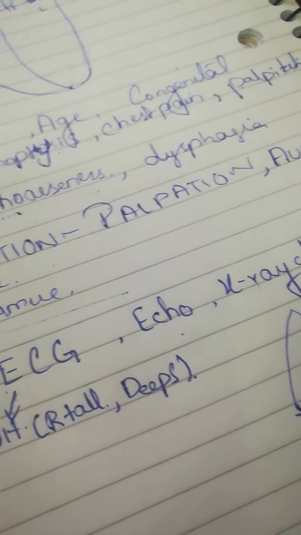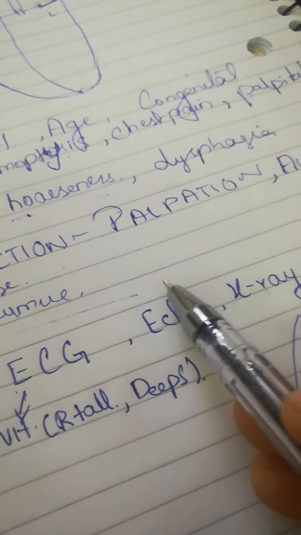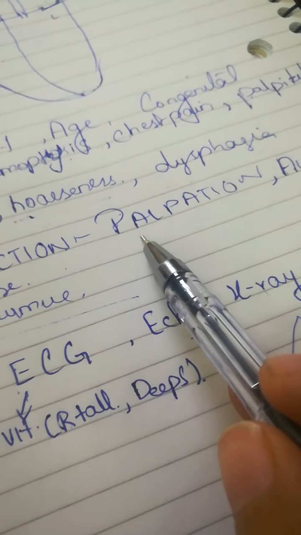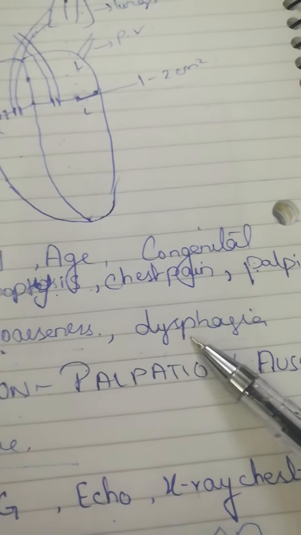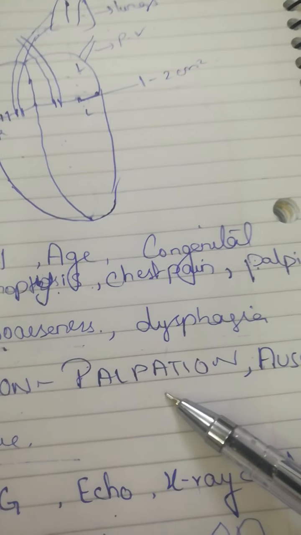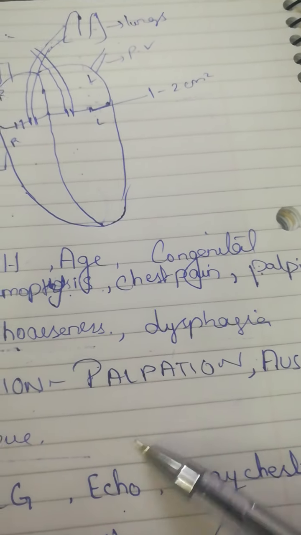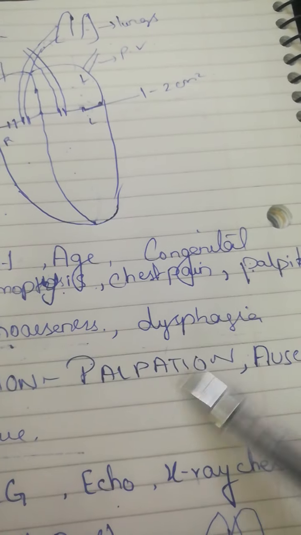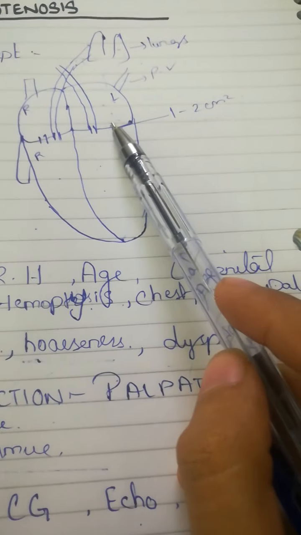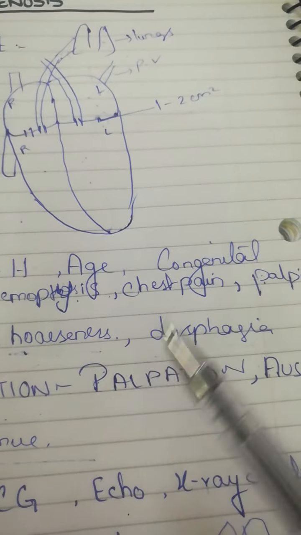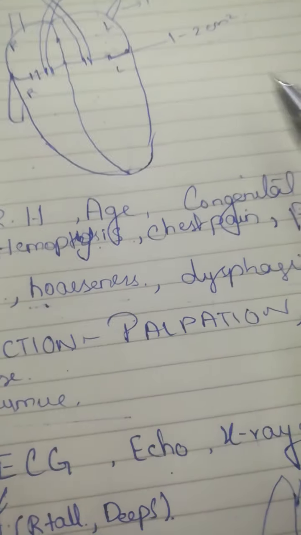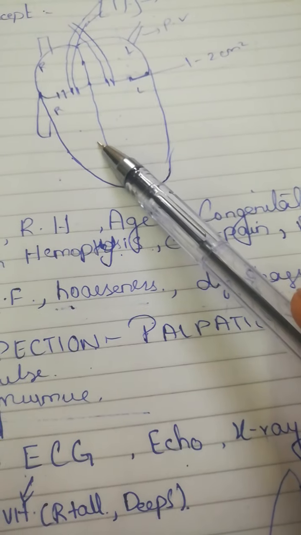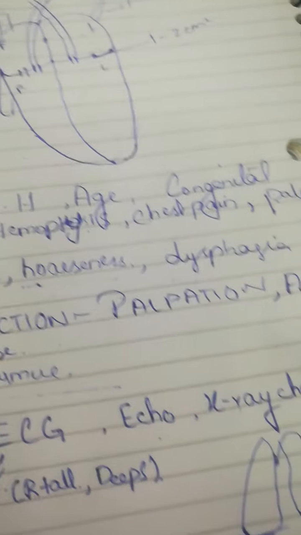Apex beat will in most cases not be displaced. Okay, all right. The apex beat will not be displaced, but it can be tapping or heaving in character. Tapping because the mitral valve closes suddenly, and heaving because the patient develops right ventricular hypertrophy.